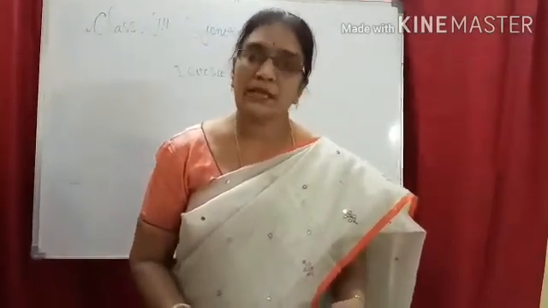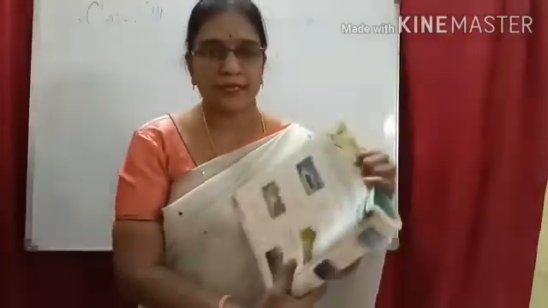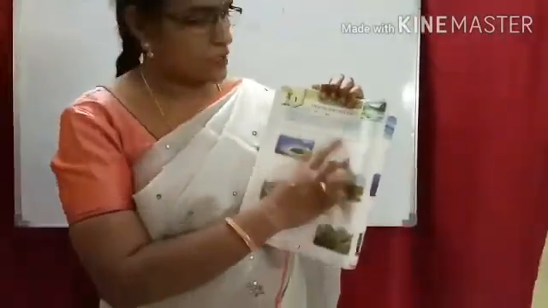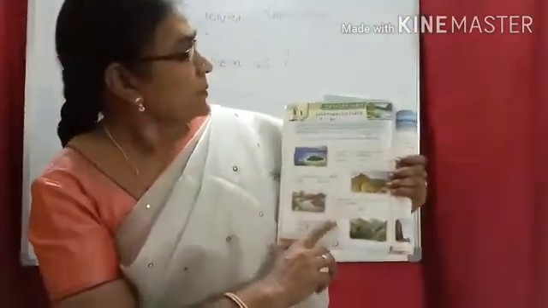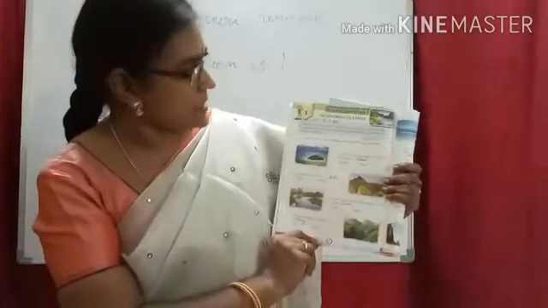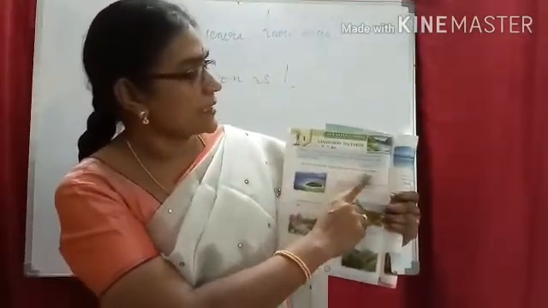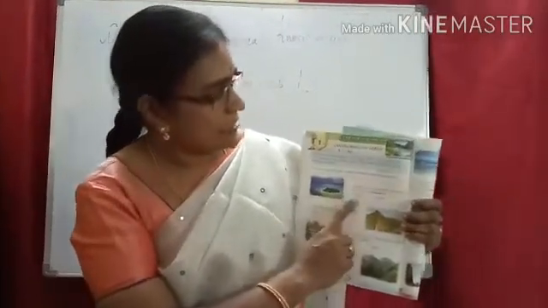Now children, take your pencils and write. You already wrote the date, right? We have finished this on 1st-7-20. Now, I have already asked you all to complete this page number 6, right? Look at the picture and complete the blanks with the right answer. Now, let us see once again.